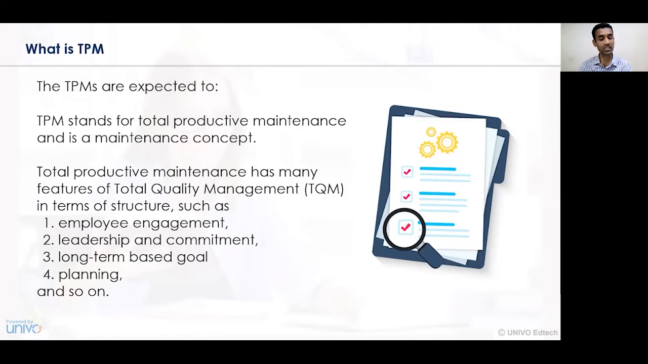These are the various activities undertaken in total productive maintenance, which majorly focuses on developing qualitative products and how those products can be delivered to business organizations. Hence, total productive maintenance focuses on total quality management, with a focus on employee engagement, leadership and commitment, long-term goals, and the concept of planning that can be undertaken in business organizations.